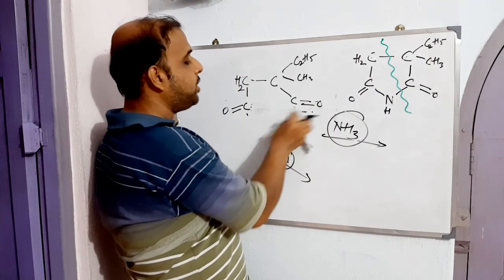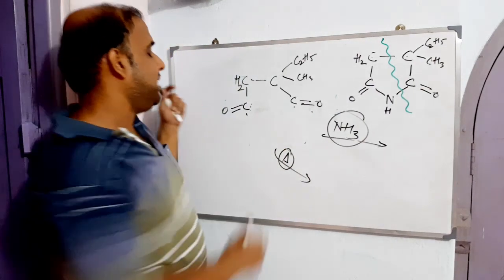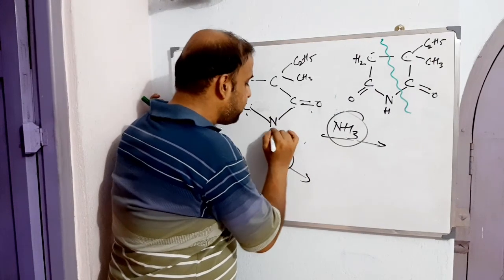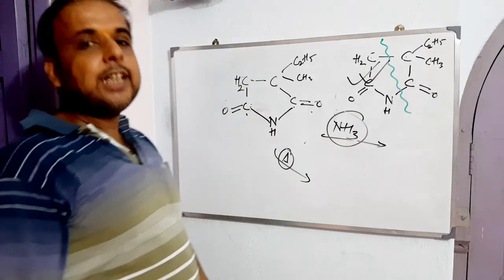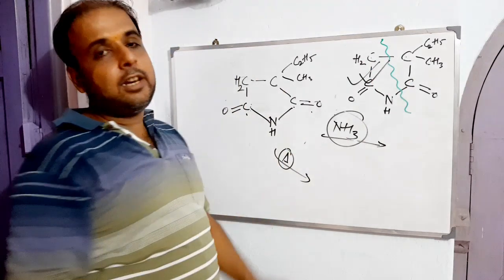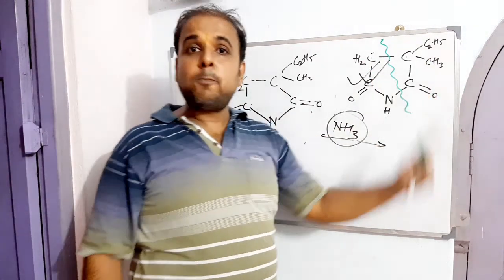So how will cyclization happen? And the cyclization leads to the formation of what? The compound of interest. Thus we got succinimides. So what do you have to do first?